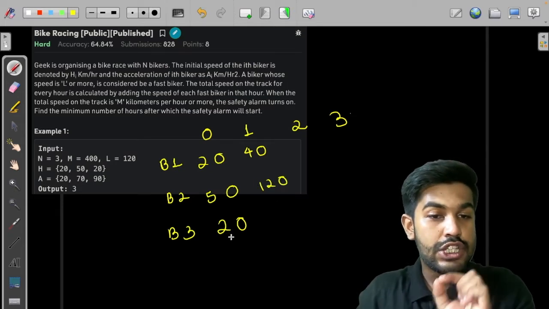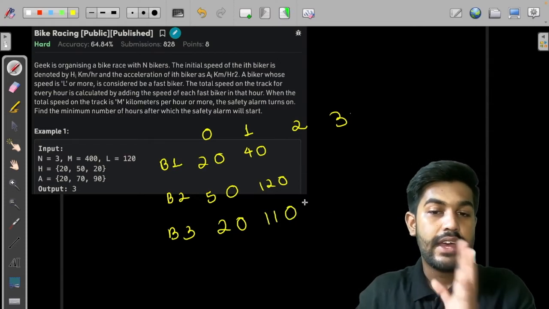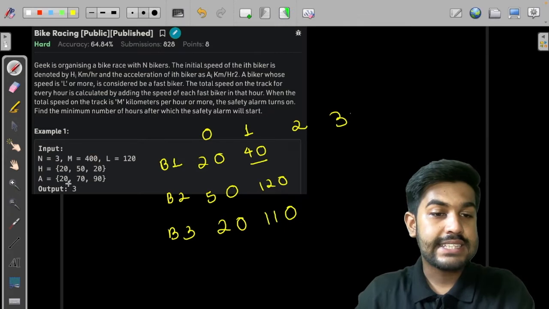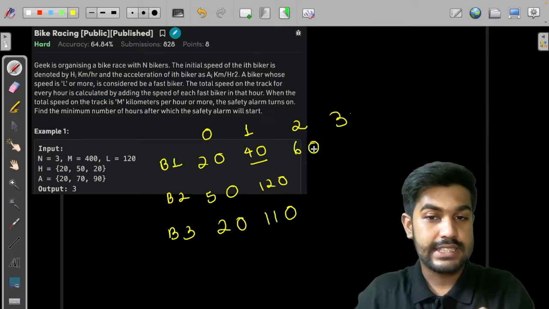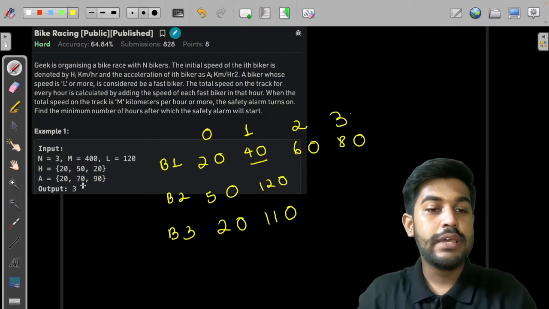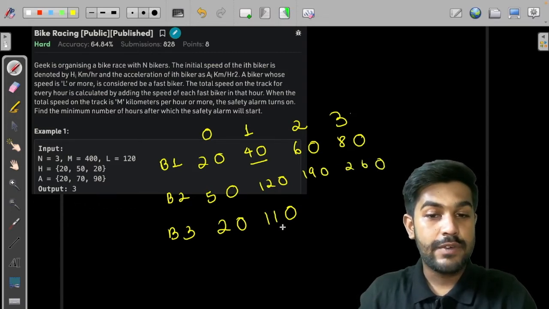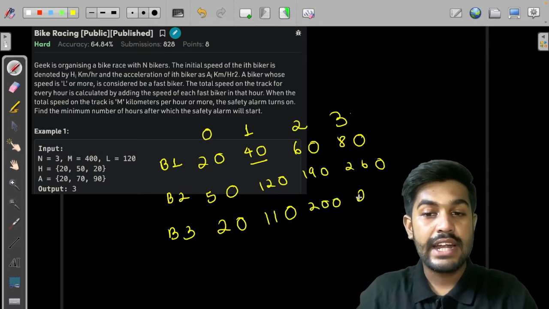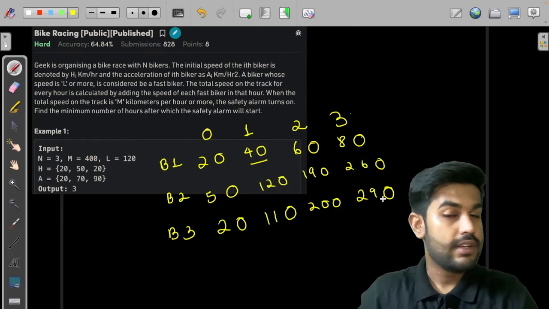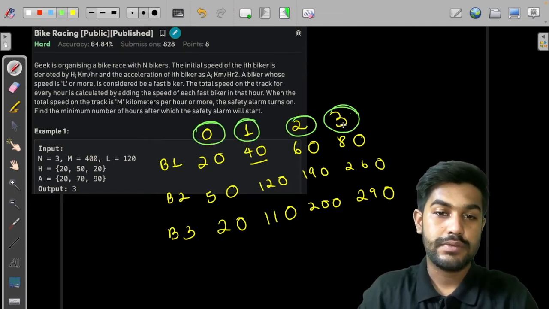Then for bike 3, the initial speed is 20, 20 plus 90, that is 110. Then for bike 1, initial speed plus acceleration, that would make it 60, and this would make it 80. Then we have 120, and we need to keep adding 70, so we have 190, and then 260. Then we have 110, then we add 90, that is 200, then we again add 90, that is 290. Fair enough? This is what it is for hours 0, 1, 2, and 3.